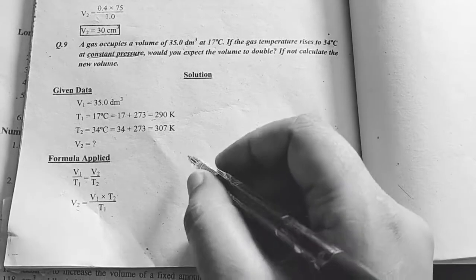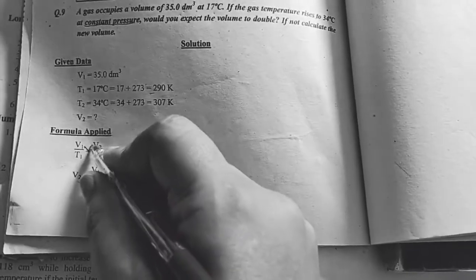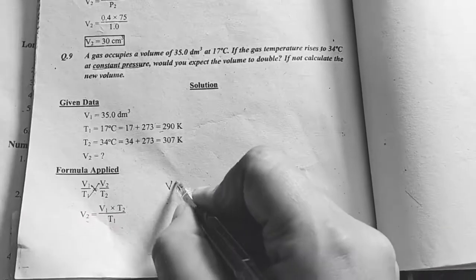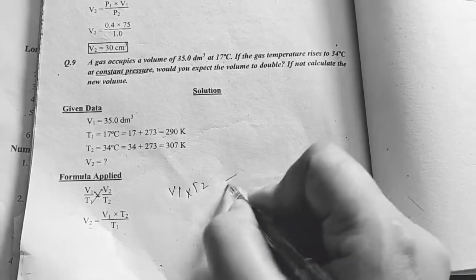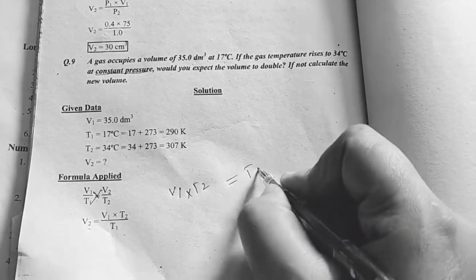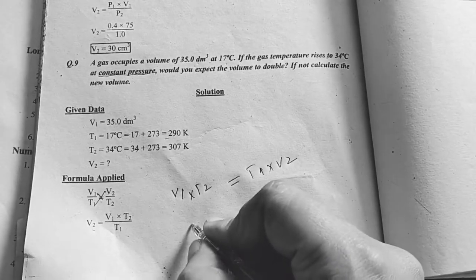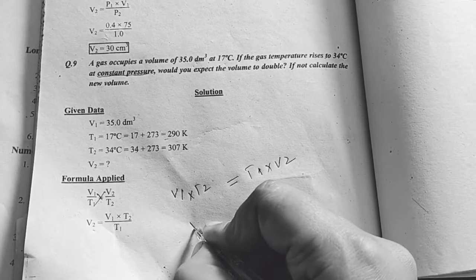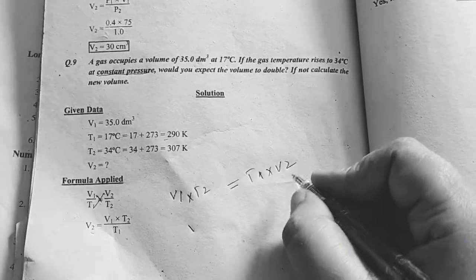We can also do this by the cross multiplication method: V1 multiply T2 and T1 multiply V2. After that we have to find V2.